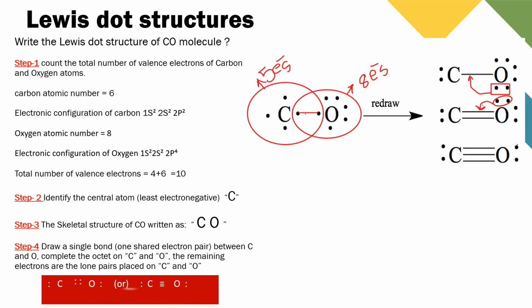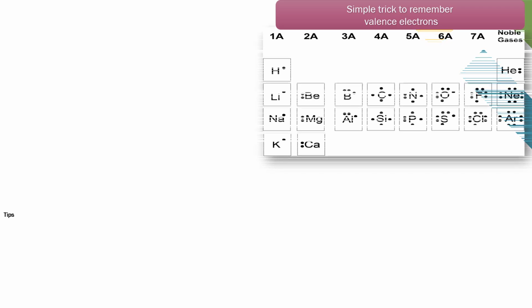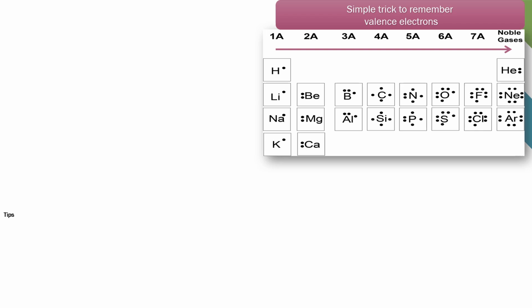carbon monoxide. Before we solve this problem, here I am giving a simple trick to remember valency electrons of any atom. See the periodic table and count the groups from left hand side to right hand side. Leave the d block elements. So s block to p block elements are 1, 2, 3, 4, 5, 6, 7, 8. If you take second group, this 2 tells us all the elements in this second group have 2 valency electrons in their valency shell. Like that, if you take any group, the number tells us the valency electrons in their valency shell.